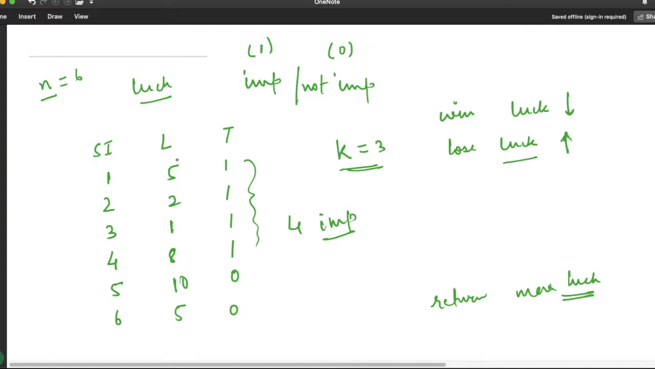You can see here the luck balance is maximum for this one, which is important. If we lose this one, it will add to our maximum value. If we lose this one, it will also add, and if we lose this game, it will also add. And if you win this one, then our luck balance will be decreased by 1. It means we have to lose those contests which have maximum luck balance, and we have to win those contests which have minimum luck balance.